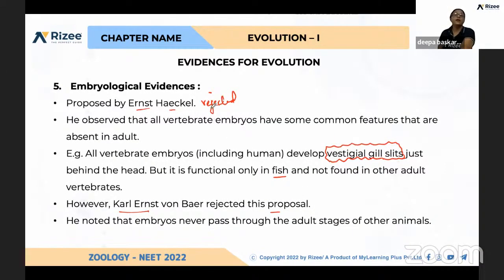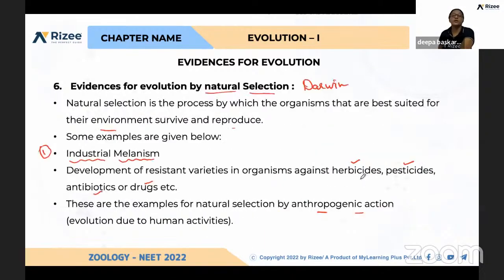And again, embryological evidences were rejected. There were no vestigial gill slits in the embryonic stage of all vertebrates, so it was rejected. And again, by natural selection. Here Darwin stated that the organism which can fit into that environment and adapt to that environment can evolve and continue its life. This is called natural selection.